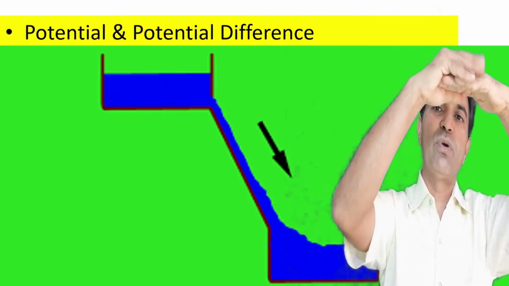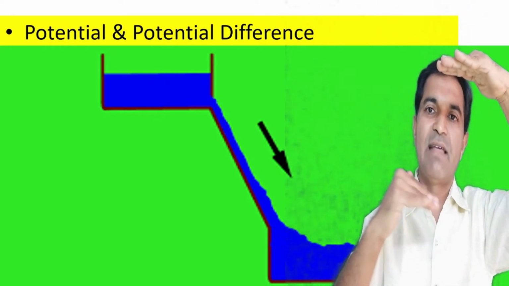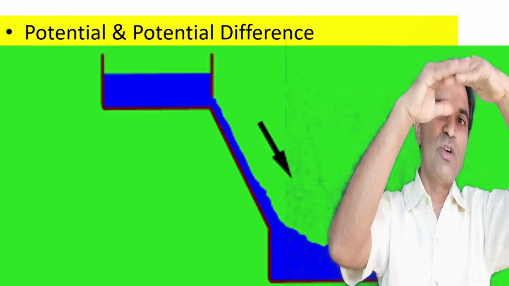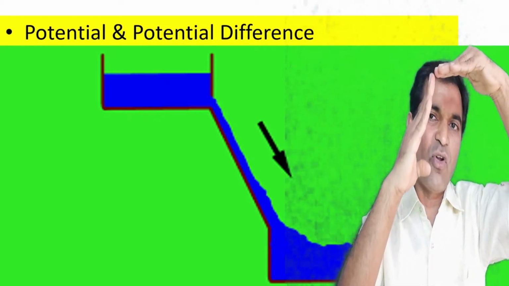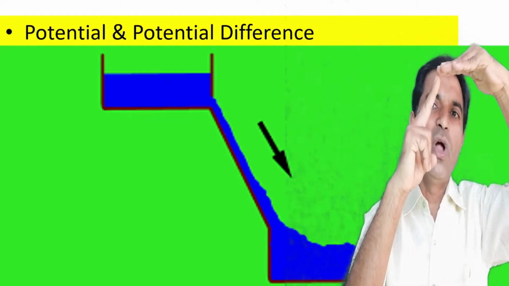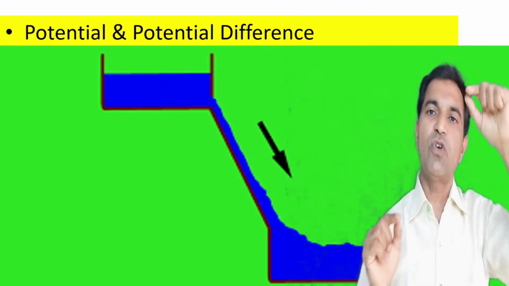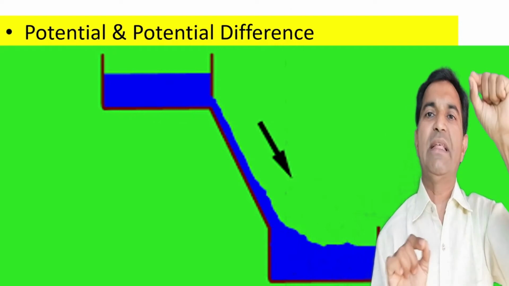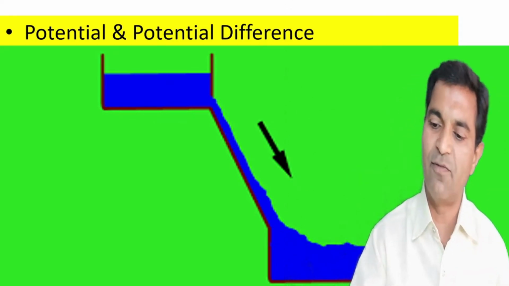We may say that the potential energy of the water in the upper tank is higher and the potential energy of the water at the lower level is lower. So the potential energy of the water will be converted into kinetic energy and water will start flowing from the higher tank to the lower. So we may say there is a difference of potential. This is nothing but potential difference.